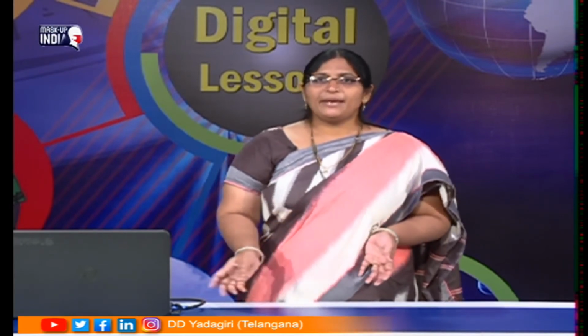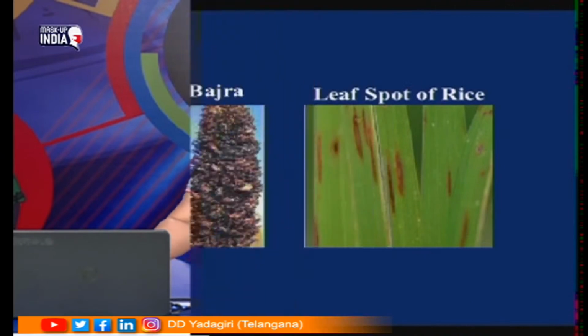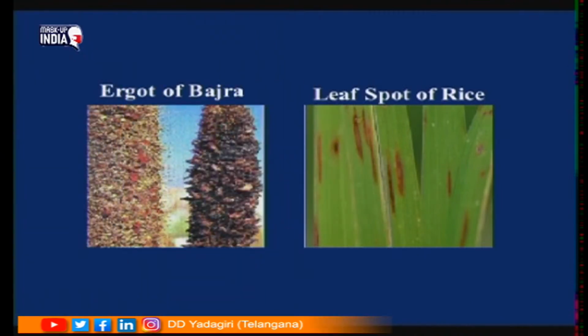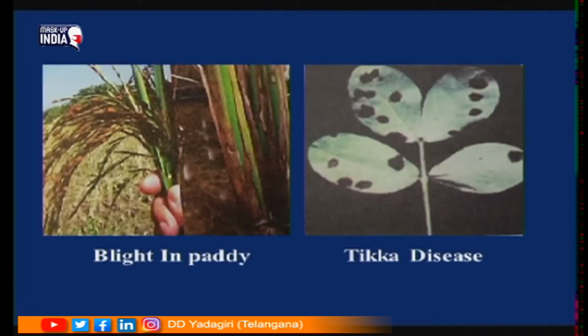Is it clear children? Now, let us see here, not only human beings, not only animals will get diseases, even plants also get diseases, isn't it? So, plants will also get diseases from virus, bacteria, fungus, etc. Here some examples are given. See children, what type of diseases occur in plants. The first one is ergot of bajra, the disease in bajra, and the second one is leaf spot of rice. It is a disease in a rice plant. Next, blight in paddy. It is also one of the diseases.